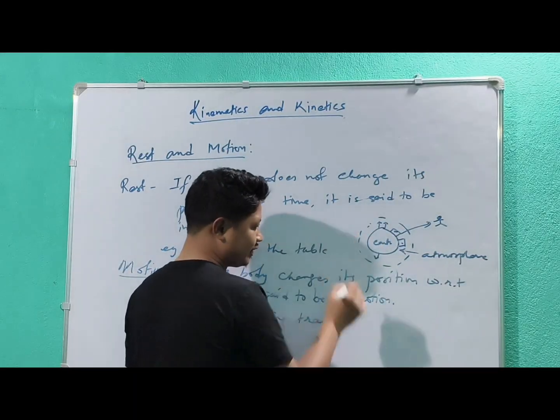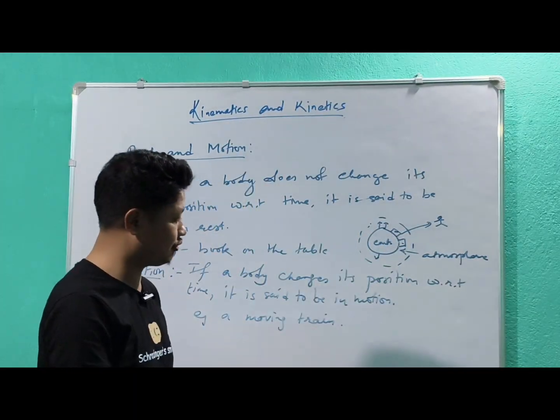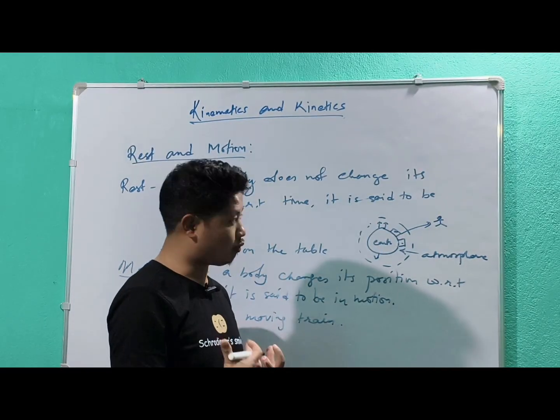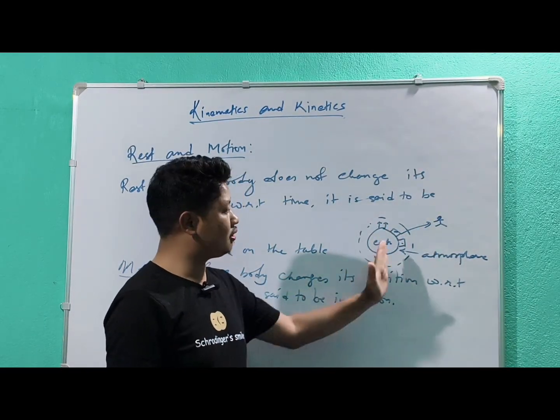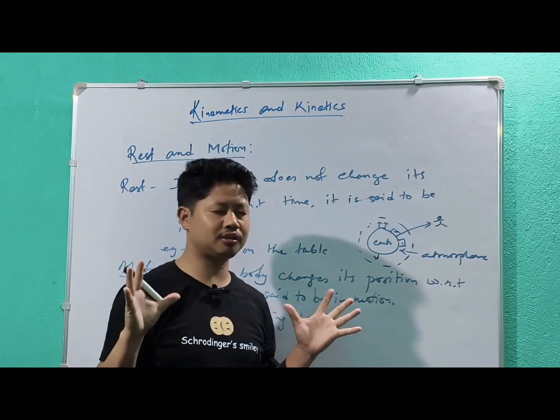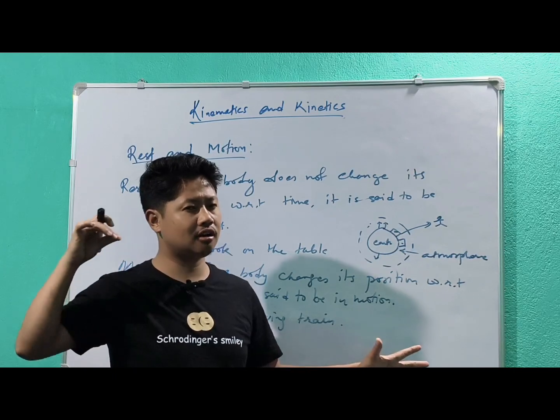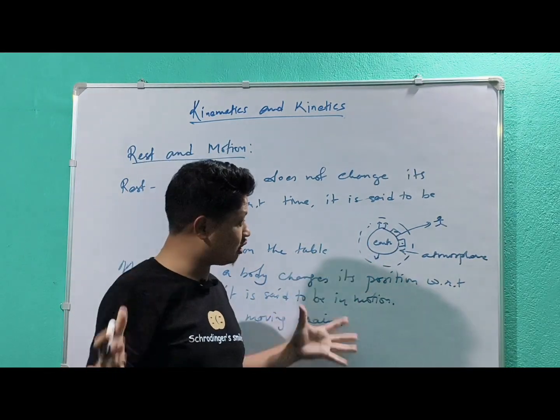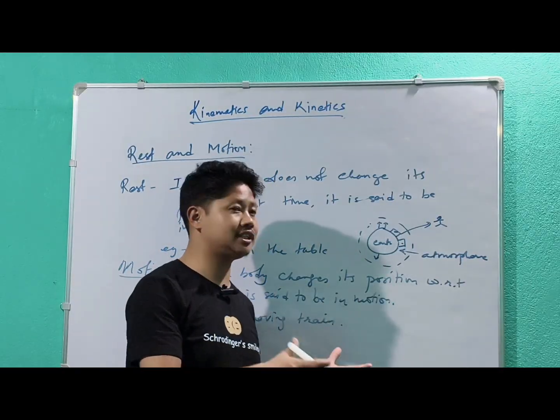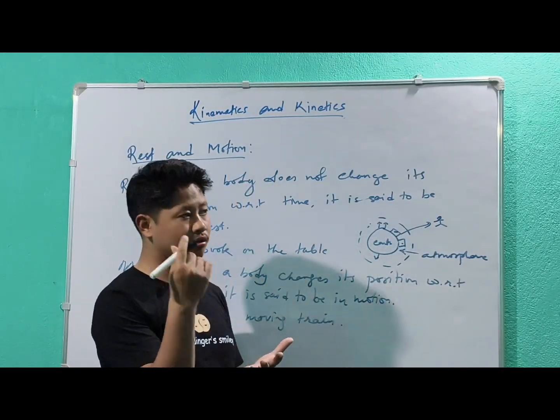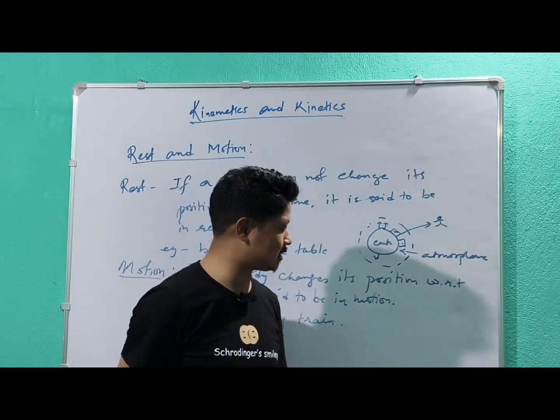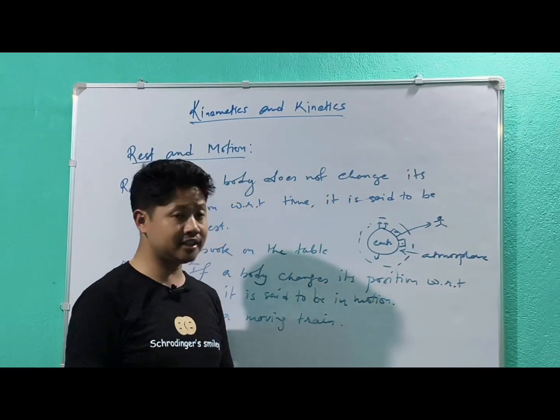If you are on the earth's surface, for you this building and this tree are all at rest. But what if you go away from the earth's atmosphere? Now just close your eyes and imagine you are just outside the earth, and try to look at the whole earth. Now what will you see? You will see that the earth is moving. It moves around the sun, as well as rotating around its own axis. So that means the earth is not at rest.